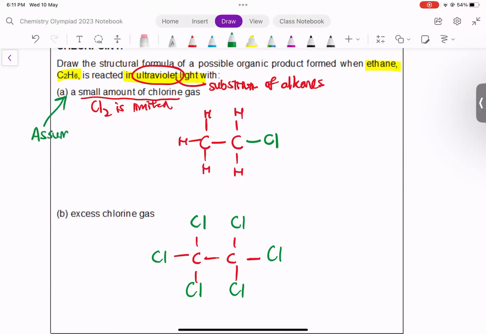Assume Cl2 is limiting if not stated. All right. If it's not stated if Cl2 is limiting or not, you assume it's limiting. That means if it's not stated, we just draw one chlorine going in to substitute one hydrogen.